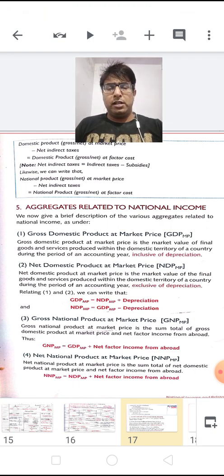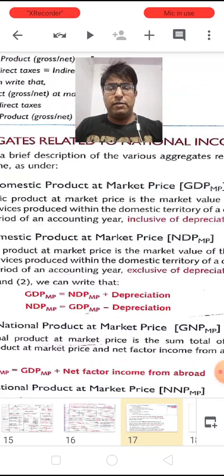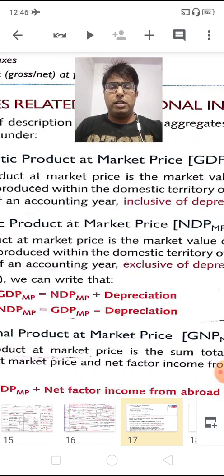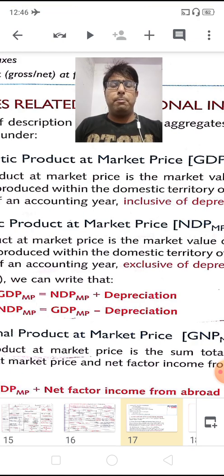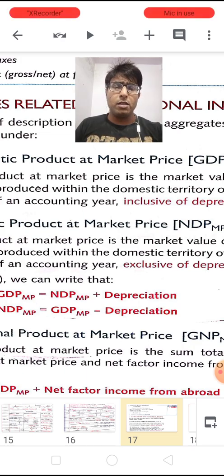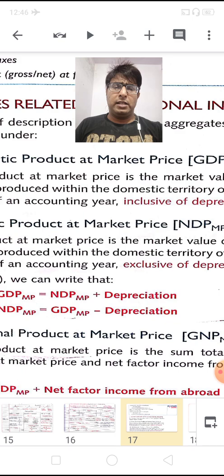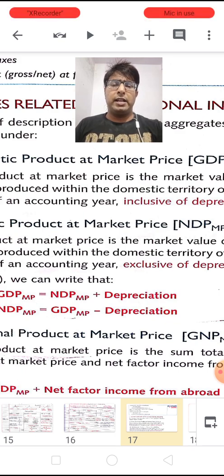So here children, you just see this conversion. If you want to find out the GDP-MP, it is always equal to NDP-MP plus depreciation, whereas NDP-MP is always equal to GDP-MP minus depreciation. This is the way how we can convert one aggregate into another aggregate.